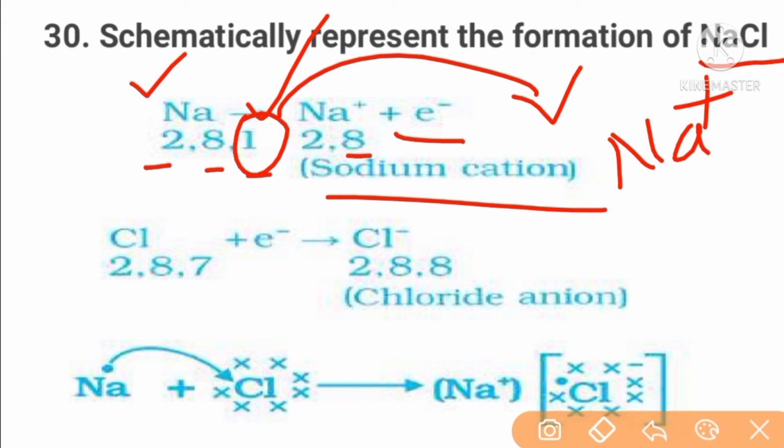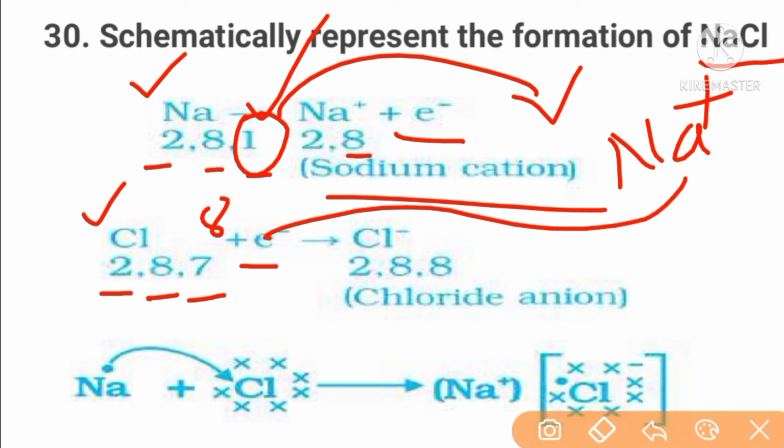Next, chlorine. Chlorine's atomic structure is 2, 8, 7. It wants to become an octet. It requires one electron, students. So that electron is gained from sodium and it becomes 2, 8, 8. This octet is only apparent because the nucleus of chlorine has one proton less than the electrons, hence it is called Cl minus.